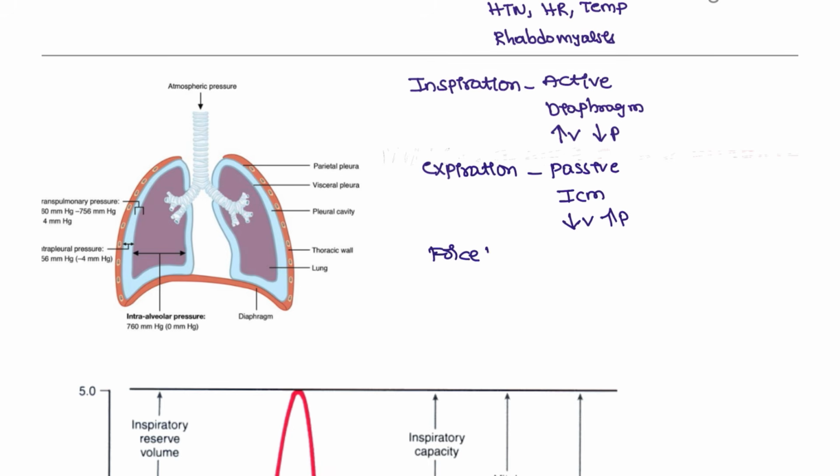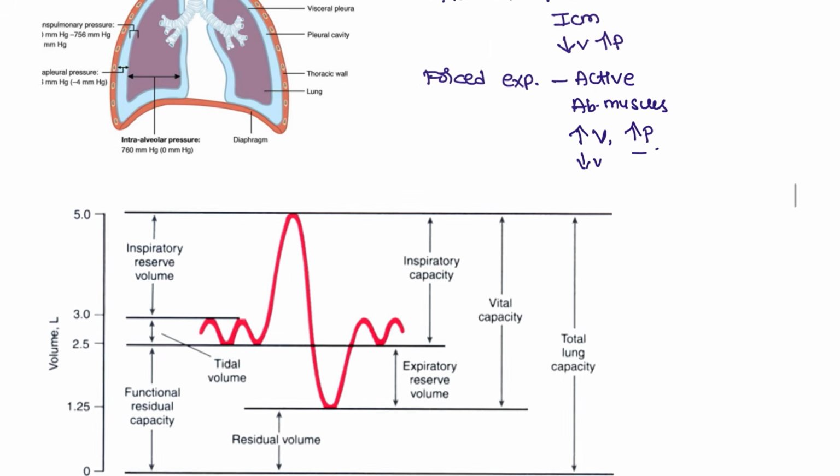Next, forced expiration. What happens in the forced expiration? This is also active. Now you are using the abdomen muscles. Active process means the volume is more and the pressure is also more. That is the forced expiration, and most of the time the volume will be less in the forced expiration. This is the main mechanism behind all three: inspiration, expiration and forced expiration.